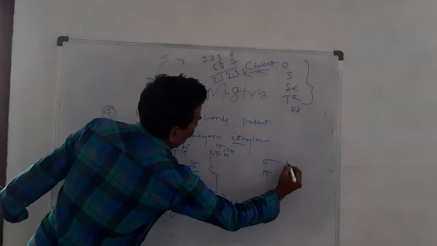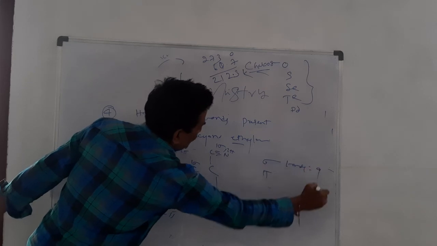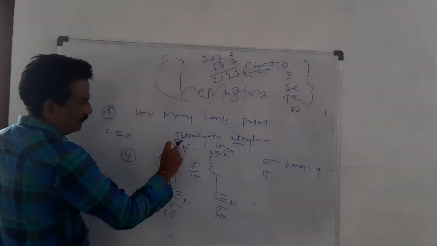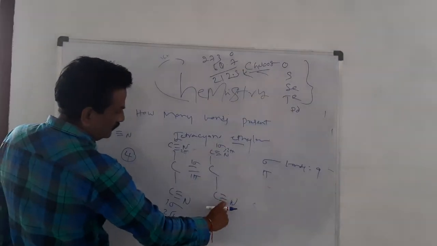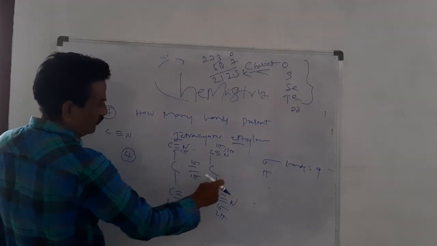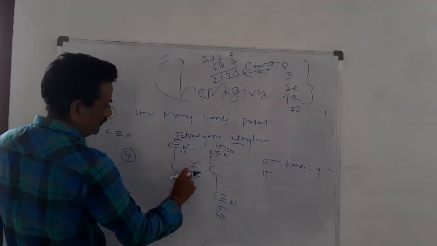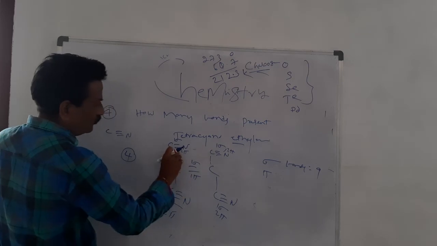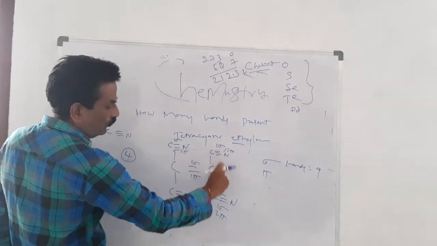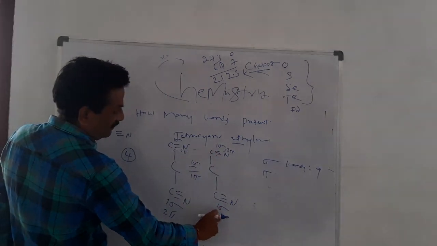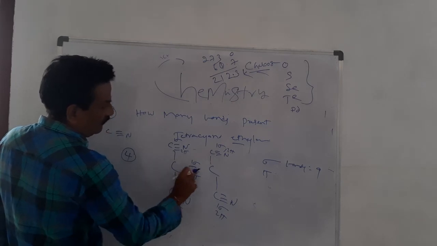So sigma bonds is 9. Let me repeat: 9 sigma bonds. Pi bonds: 2, 4, 6, 8, 9.